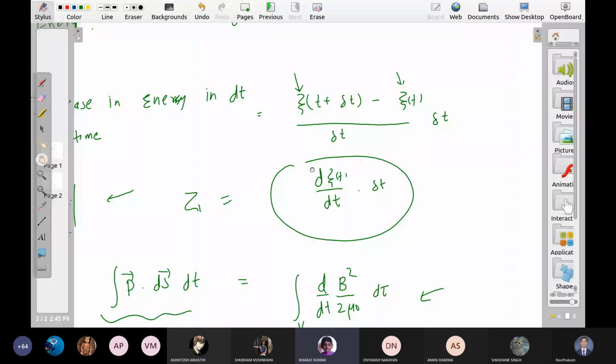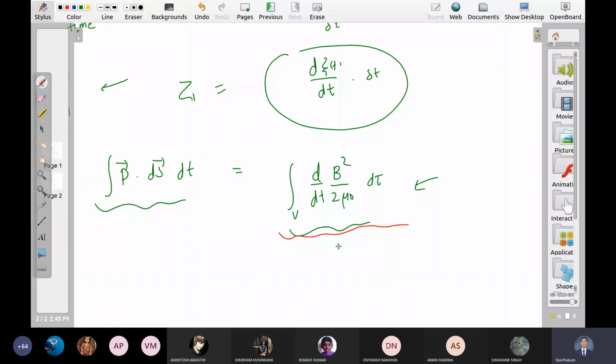In the next line you have written the derivative of B square over 2 mu naught into d tau, but you are saying that this is not Z1. Sir, it should be Z1, but where is that del t? All right, sorry. Yes, you are right. I got it. Yes, thanks.